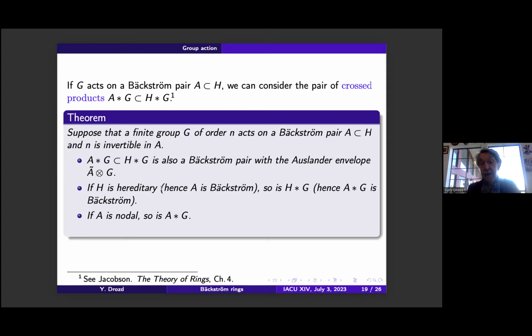And if H is hereditary, and hence A is Bäckström, so is the cross product of H and G. So the cross product of A and G is also Bäckström. And moreover, if A is nodal, so is their cross product. I think these are something new.